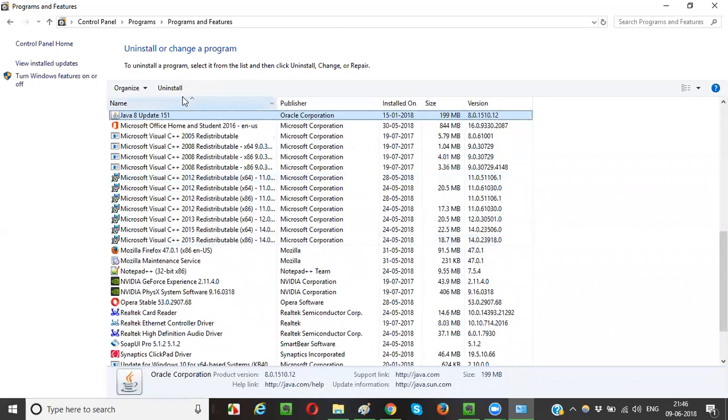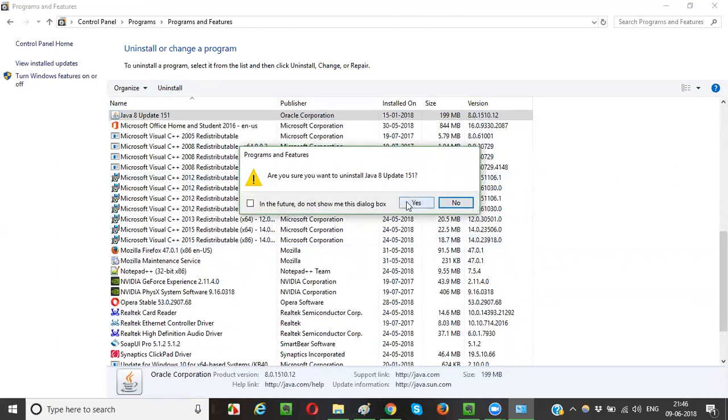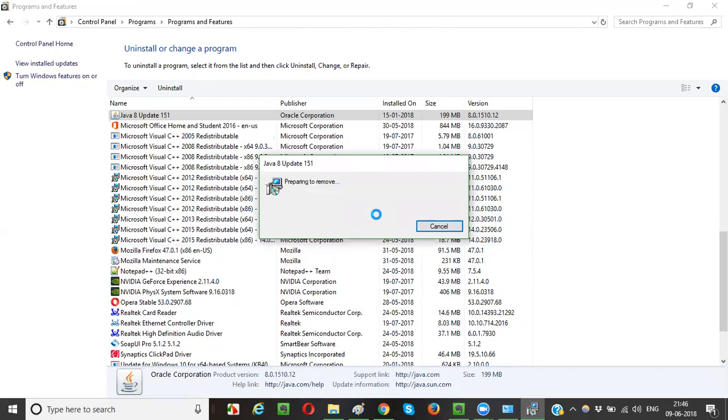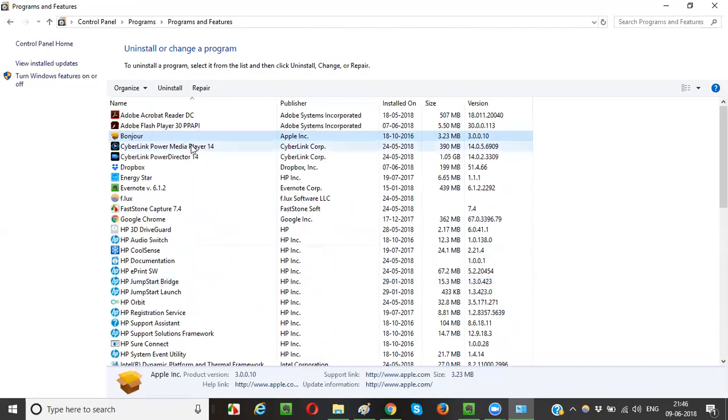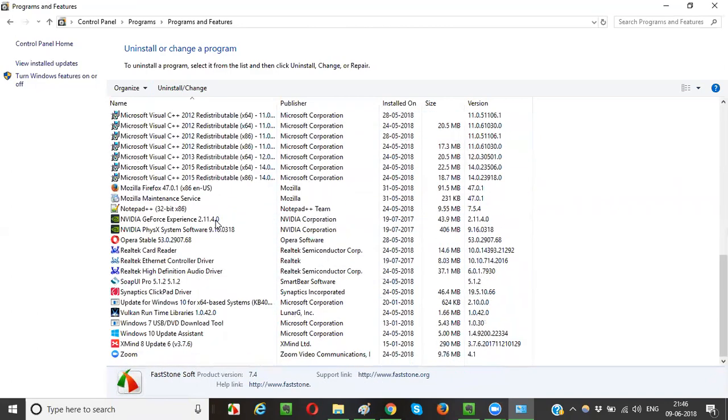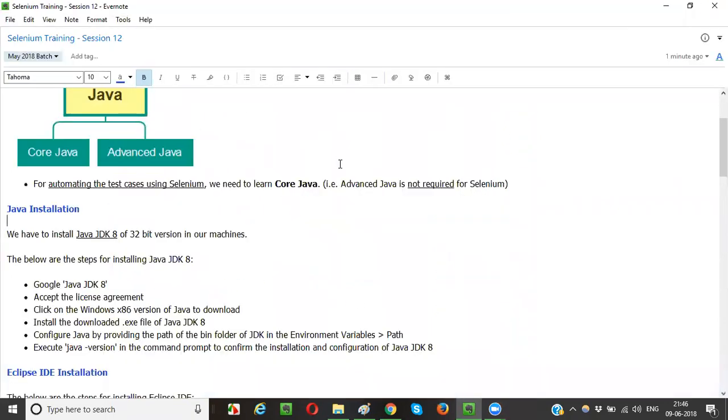So let me remove this part also. I'm trying to remove complete Java from my machine. Assume that there is no Java in my machine. Okay. Now there is no Java in my machine, guys. When I press J, it's not showing anything. That means no Java is in my machine.